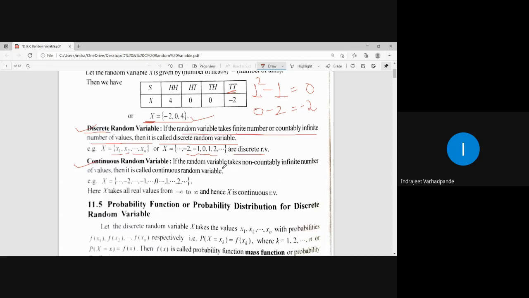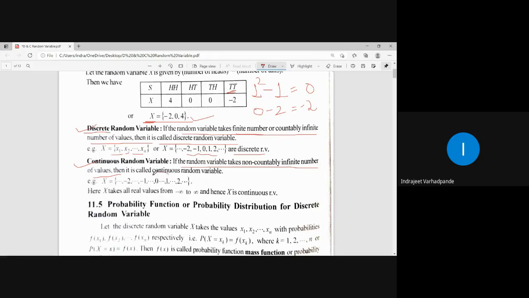So such kinds of numbers which can be counted or which are finite are termed a discrete random variable. Now how do we refer to a continuous random variable? If the random variable takes non-countably infinite number of values, then it is called a continuous random variable. See, 1, 2, 3, 4 go up to infinity, but these are countable.